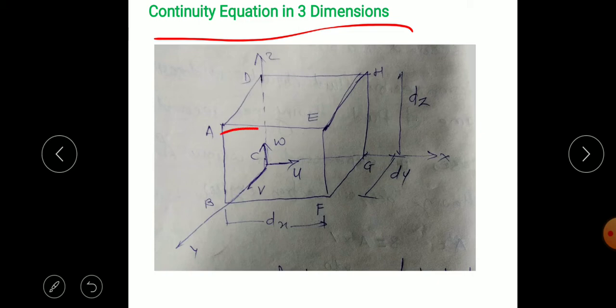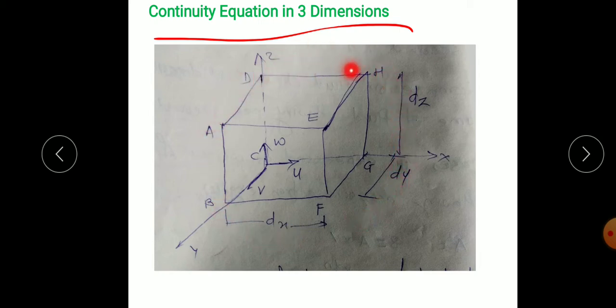So we have considered a fluid element in a Cartesian system. Its dx is the length along the x direction, dy along the y direction, and dz along the z direction. Similarly, the component of velocity in the x direction is u, the component in the y direction is v, and the component in the z direction is w. So this is a fluid particle.